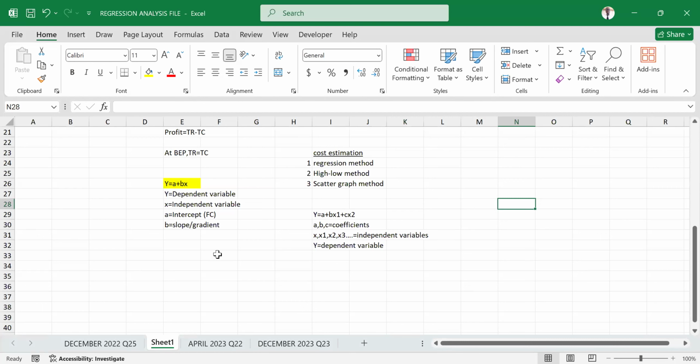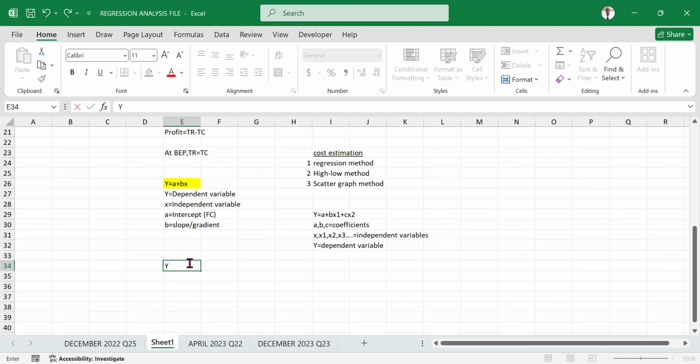So now I want us to start, and I wanted to give you a relation in terms of costing with this dependent variable and the other independent variable. So y you can let represent, for example, total cost. I just mentioned to you the a, which is the y-intercept, represents the fixed cost. So we can use that a to represent fixed cost, like I've just mentioned above.